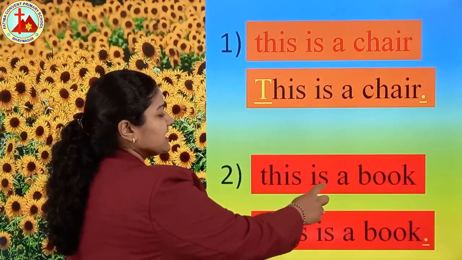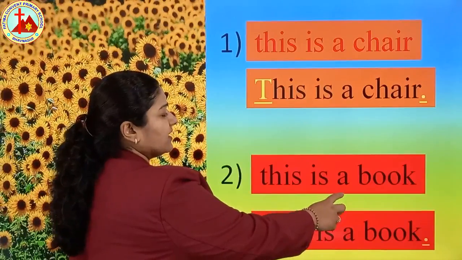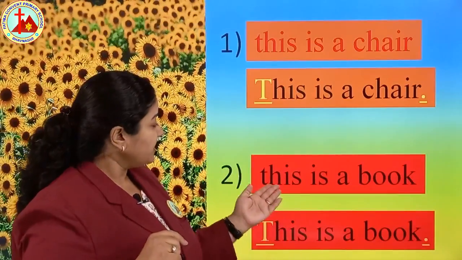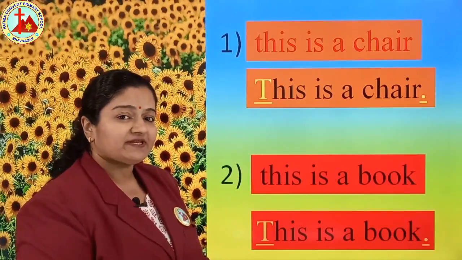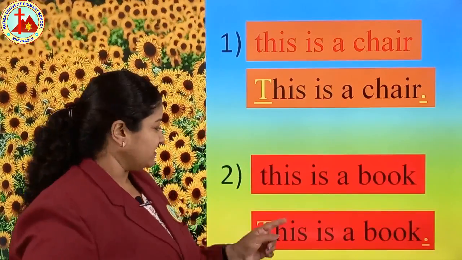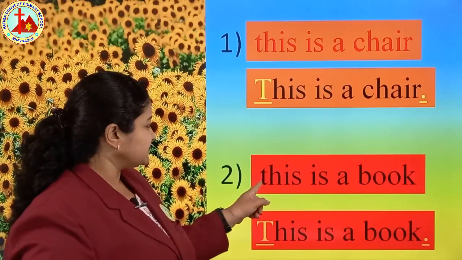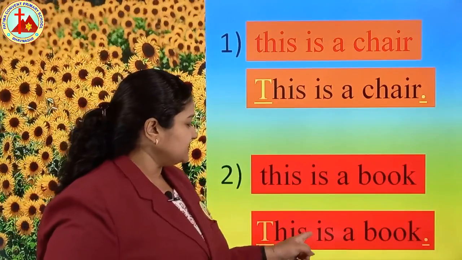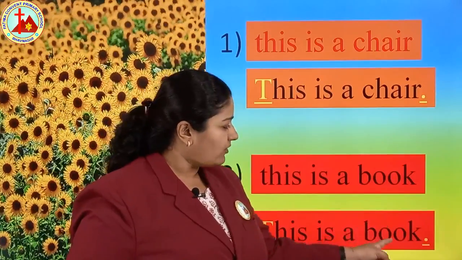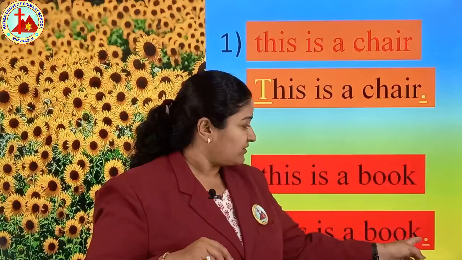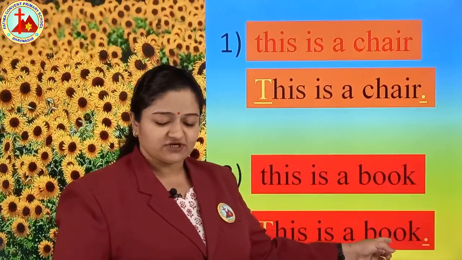This is a book. Now you tell me which letter should be capital? Yes, very good. First letter. So here I wrote this T capital. This is a book, and the sentence ends with a full stop. So you have to put a full stop.